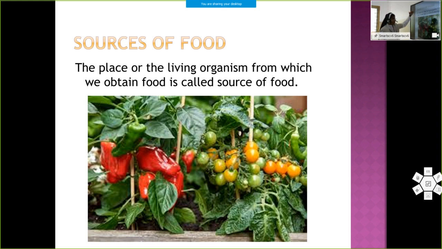Why do we say place or living organism? If plants or animals are the sources of food, why do we call it a place? Because plants and animals are living organisms. Just think about honey. Where do we obtain honey? From honeybees. We can say it is a place. That's why we add this term also, the place. The place or living organism from which we obtain food is called the source of food.